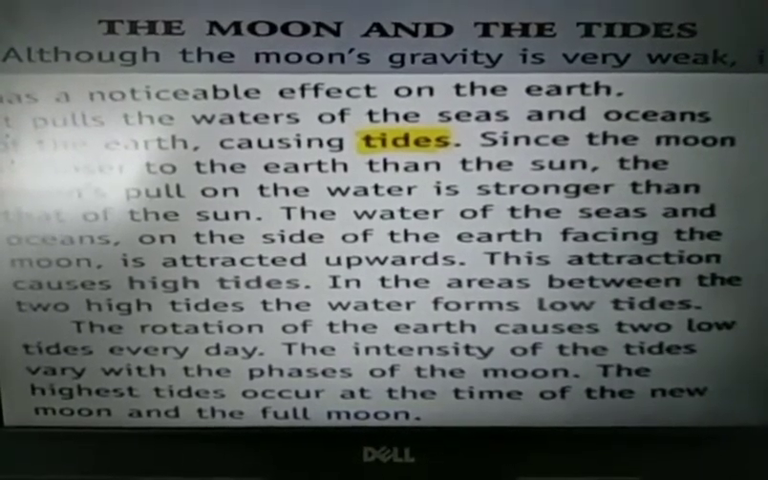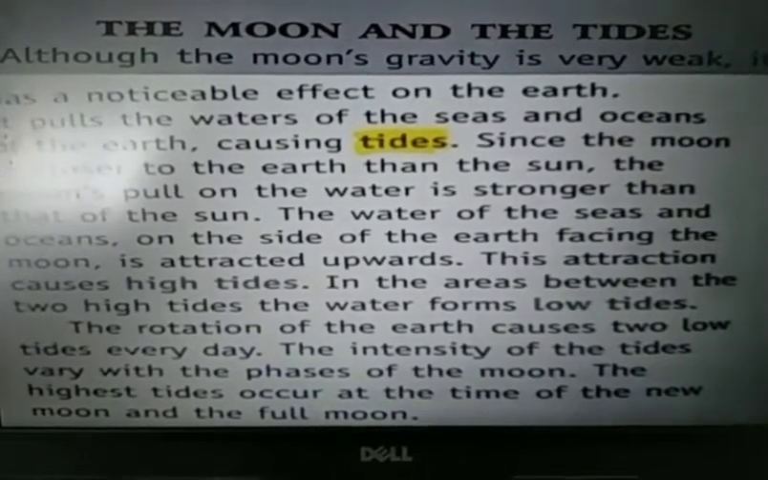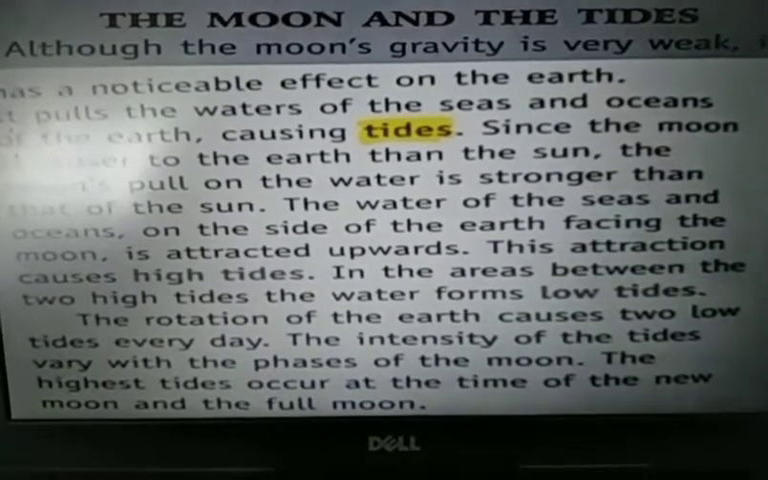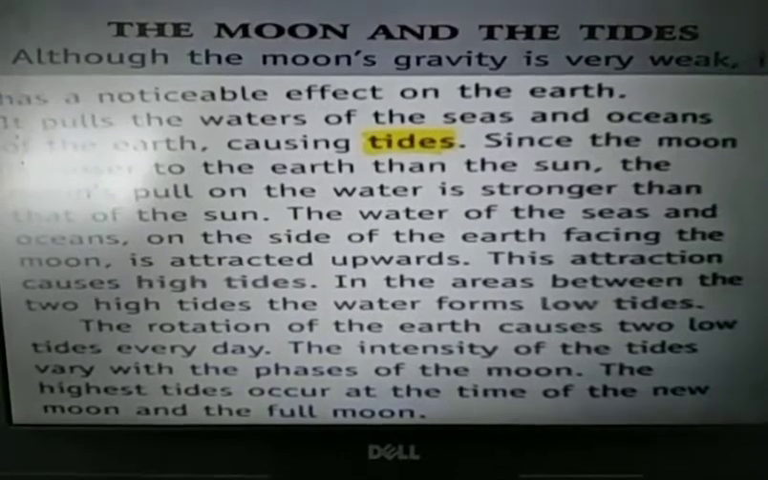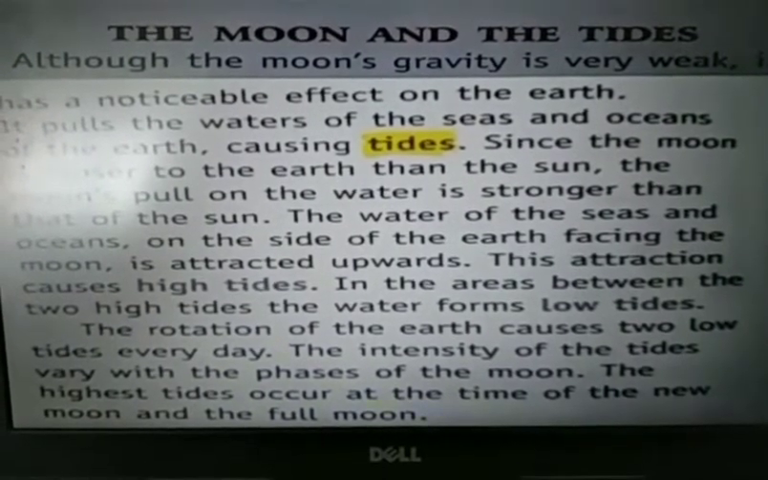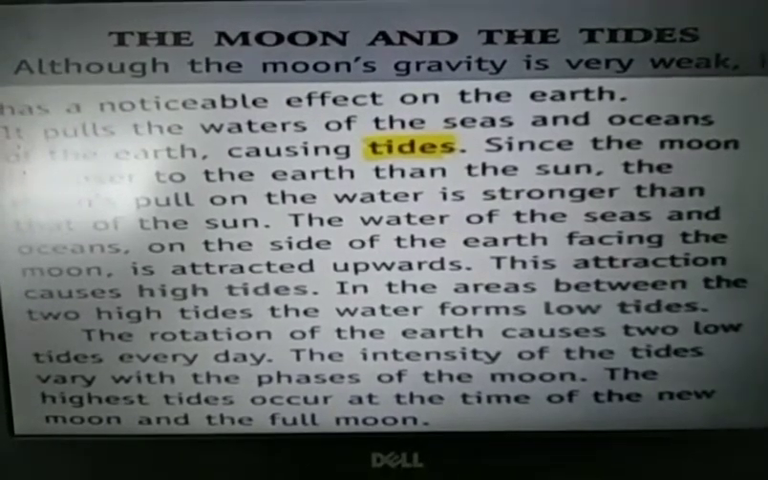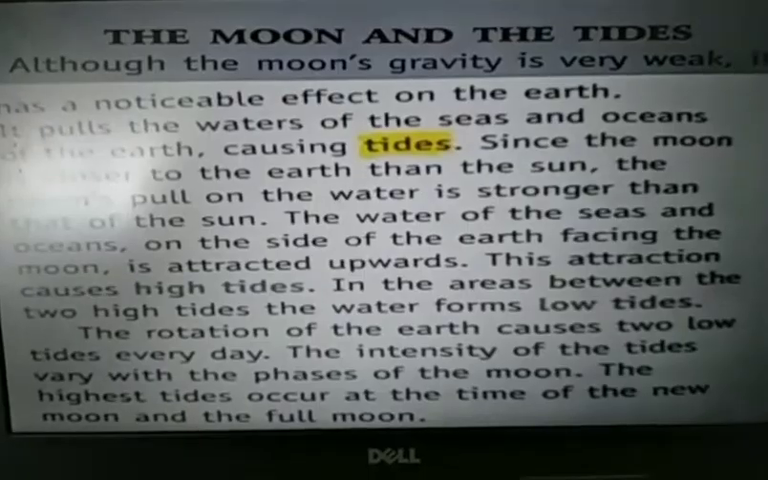Now remember that on the day of new moon and full moon, this high tide is at its highest intensity. Again I am saying, the tide is at the highest intensity on the day of new moon and full moon.